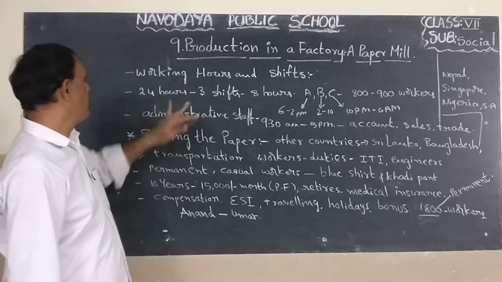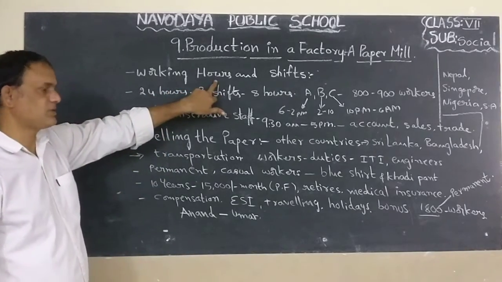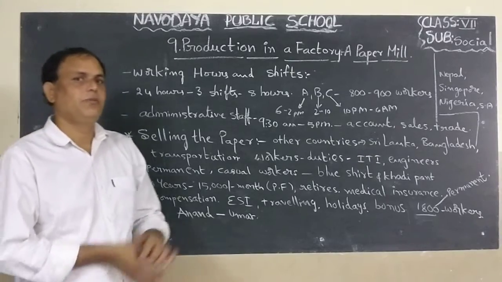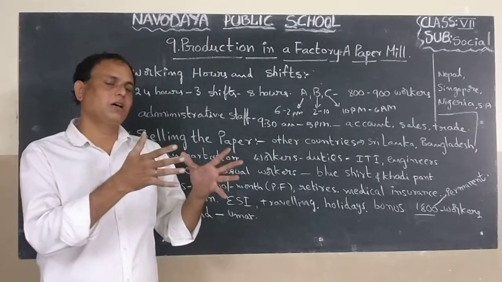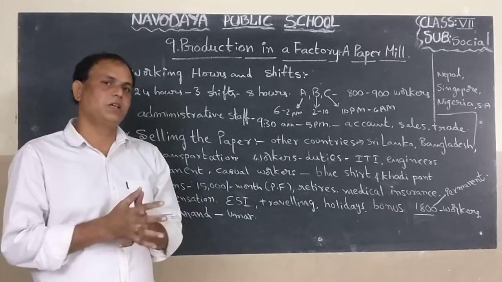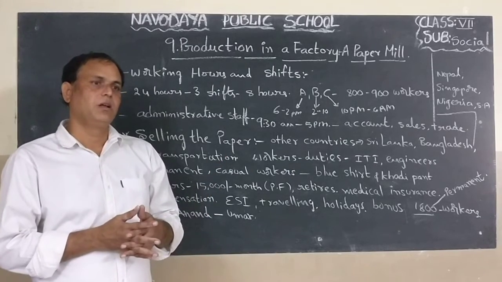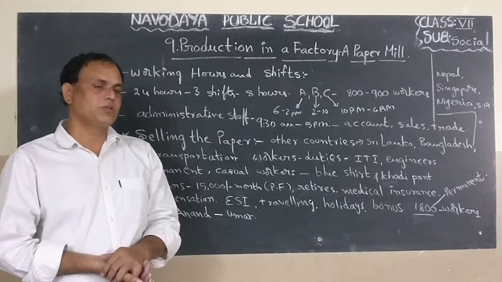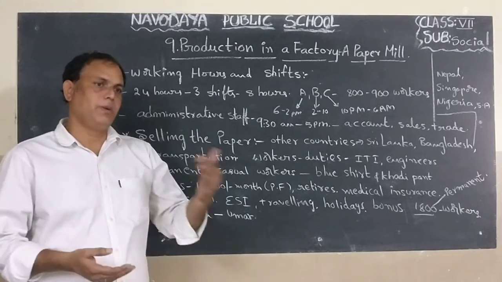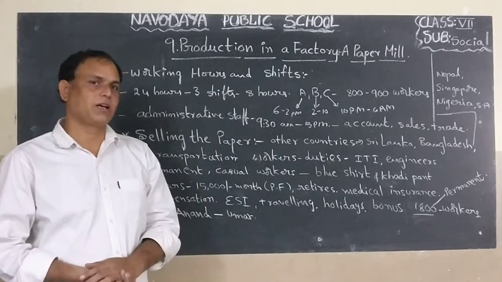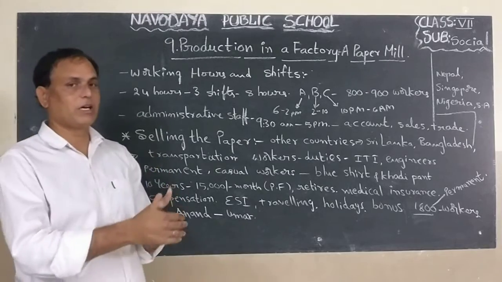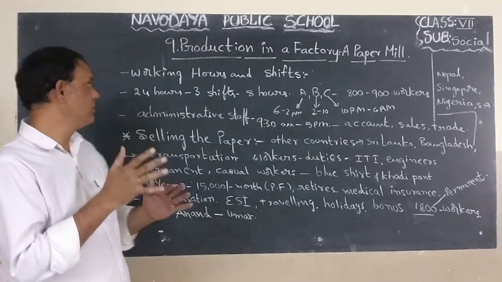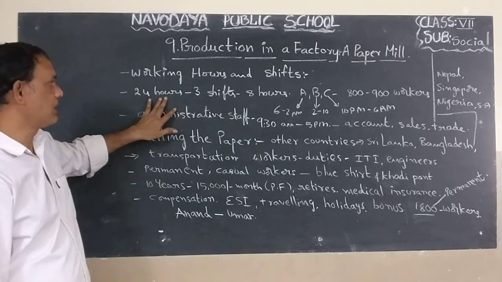Next children, working hours and shifts in the factory. Actually factory means many workers are working. Managers are there, technicians are there, okay, unskilled labor are there, okay. Next to all these workers, men are working, women are also working. So what are the conditions and what is the nature of the work here?